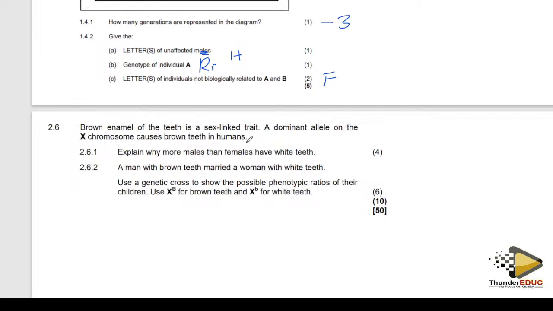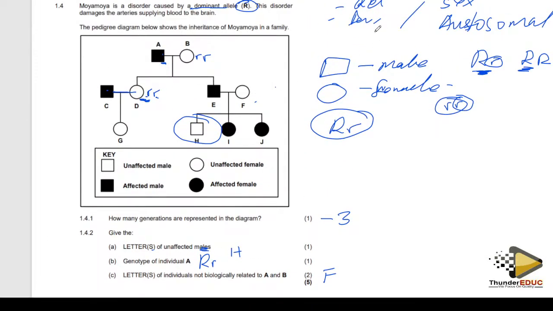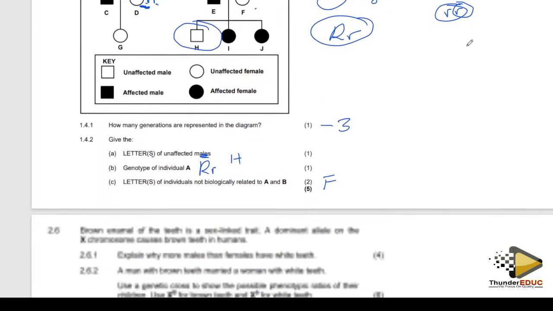So in a question, if they don't specify that this is a sex-linked disorder, please do not talk about X and Y. However, now here we have not talked about X and Y, so please find out whether it is caused by a recessive allele, dominant allele, sex-linked, or autosomes, meaning non-sex-linked.